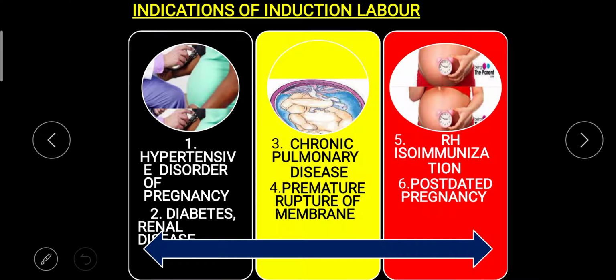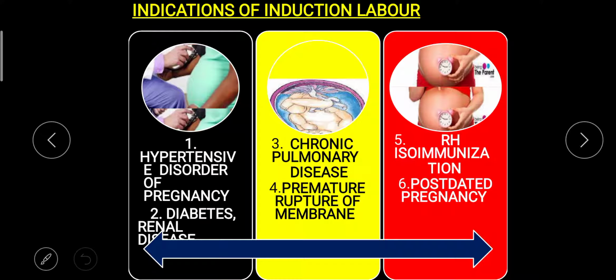Next we are going to study the indications of induction of labor. It means where we can use this procedure. First point is hypertensive disorder of pregnancy. It means the mother has high blood pressure during pregnancy. Second, if the mother has diabetes or any renal disease. Renal means kidney disease. Third one is chronic pulmonary disease, if the mother has any lung disorder.